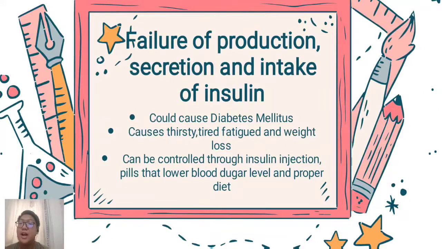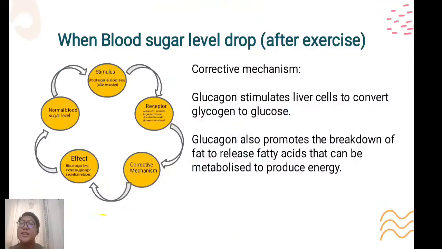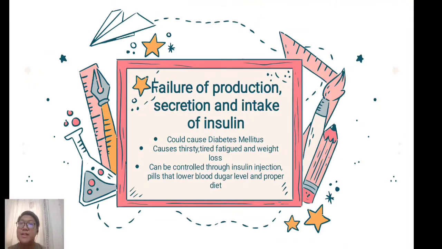Jadi cara untuk kontrol dia ialah insulin injection, sebab kita sudah belajar tadi insulin ni akan reduce the blood sugar level. Then pills that lower blood sugar level dan proper diet lah. Proper diet ni lebih kepada bermaksud kita mengambil makanan yang kurang gula, atau kita lebih baik jangan makan makanan yang ada gula. Itu saja bagi blood sugar level.